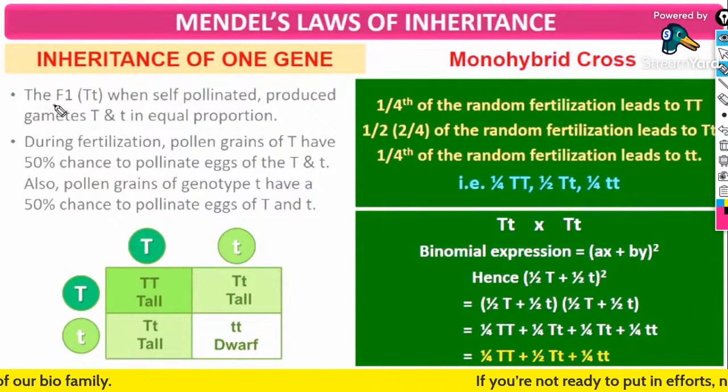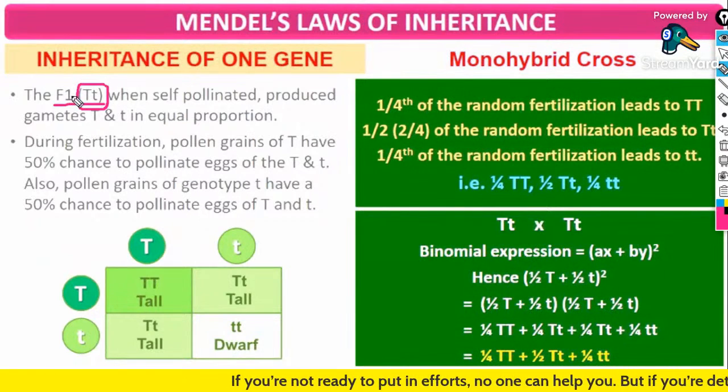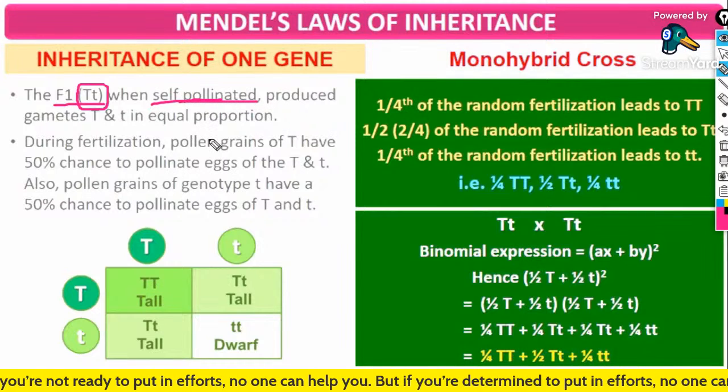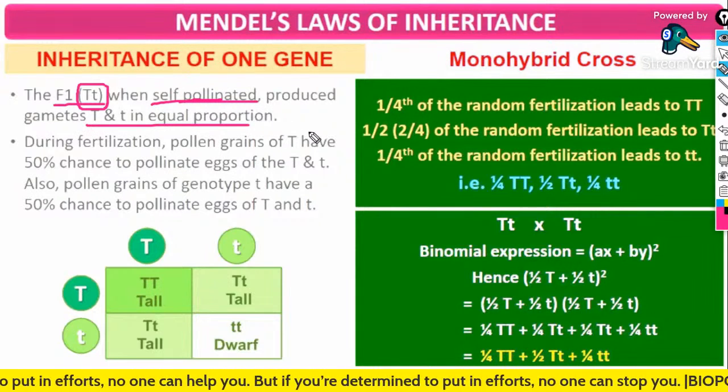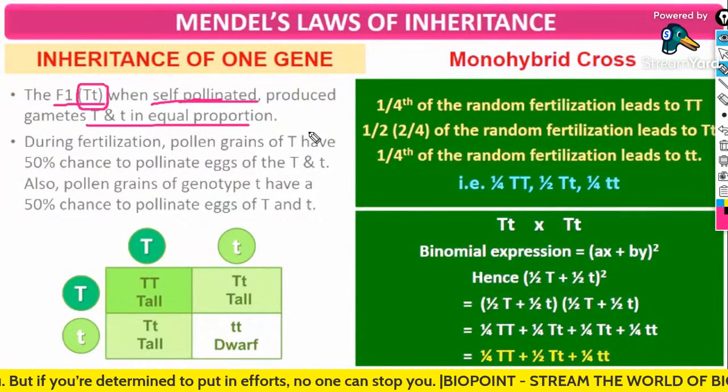So, inheritance of one gene. That is the F1 generation, capital T small t. When they are self-pollinated, they produce gametes in equal proportion.